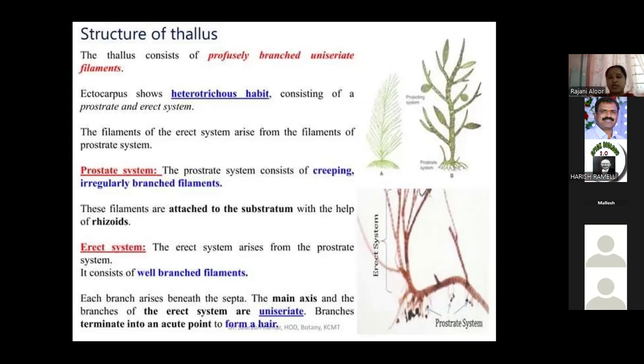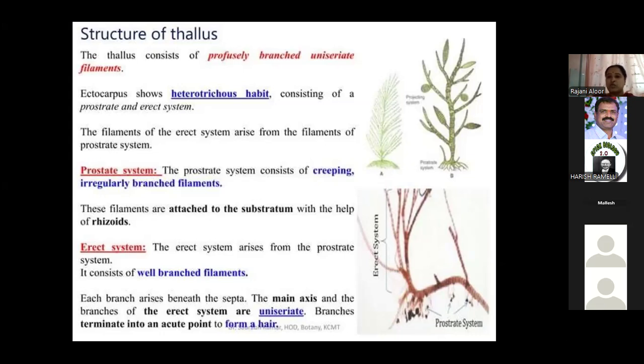What is the prostrate? Two branches are there. See in the picture, you can observe. Where my arrow mark is, this creeping system is called the prostrate system. This erect, projecting system is called the erect system. Always two systems are present. That's why it is the heterotrichous habit. In that heterotrichous habit, the first system is called the prostrate system.